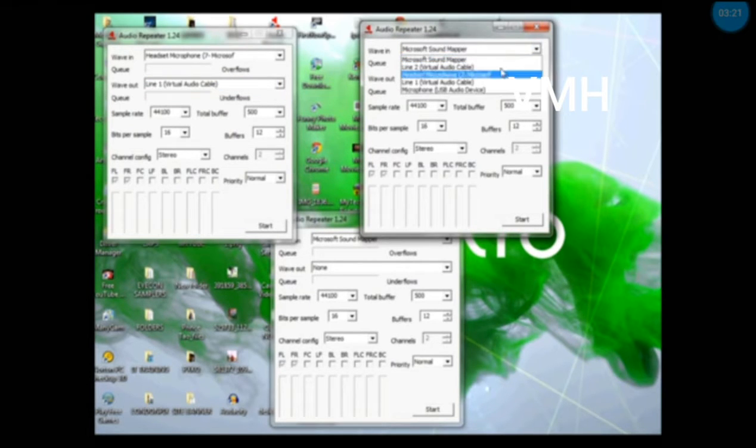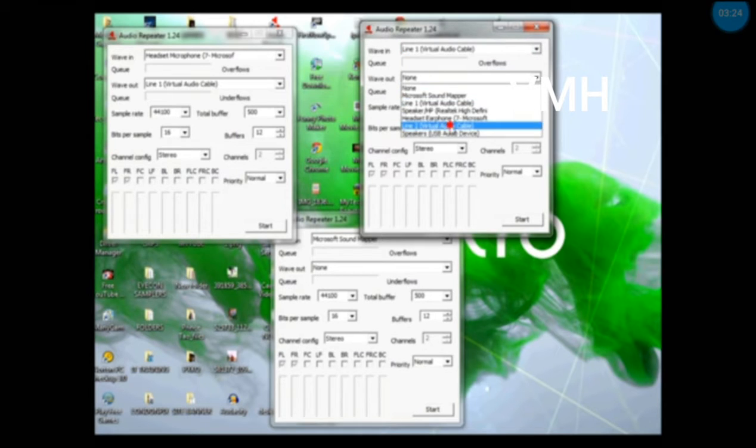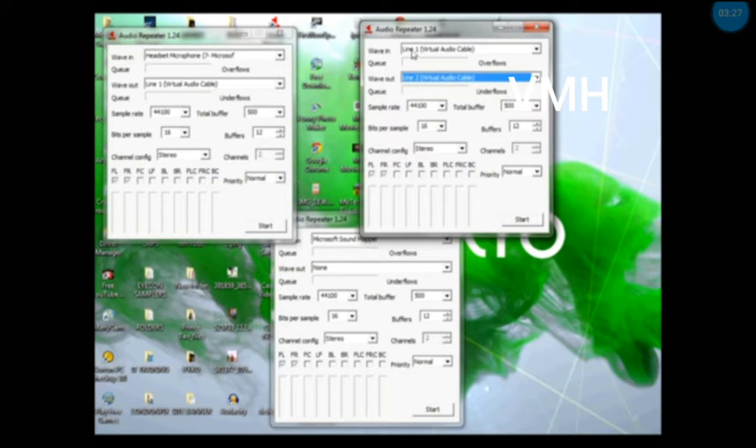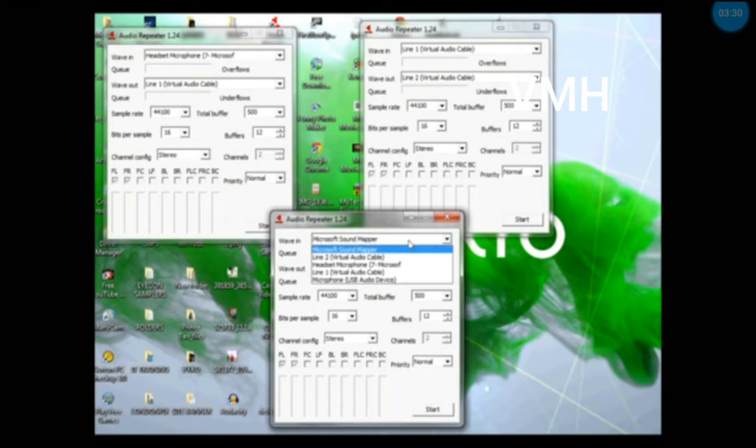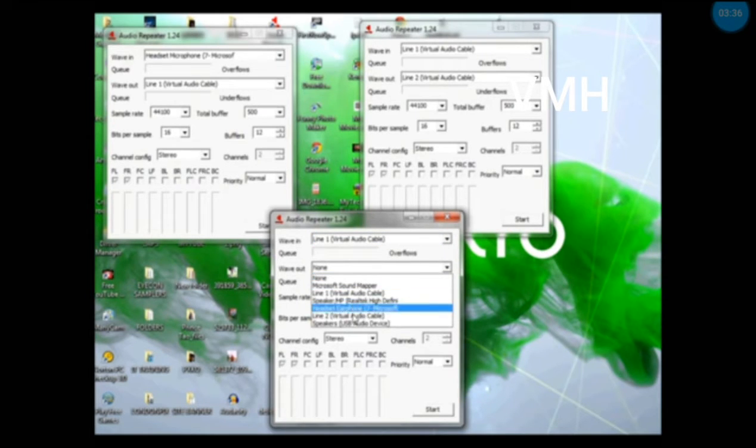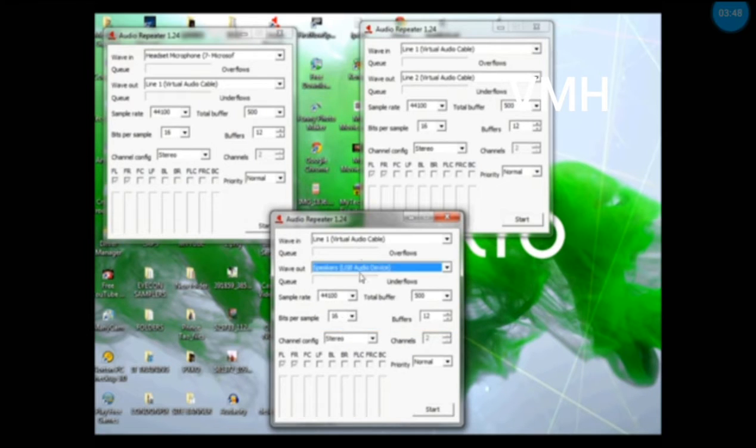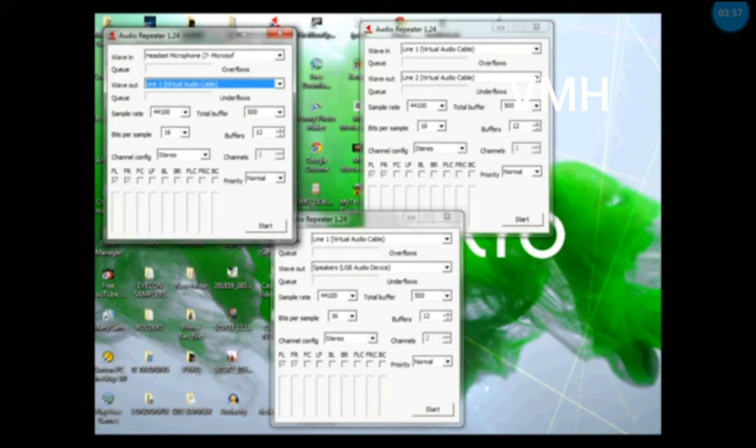On the second repeater, wave in should be line 1 and the wave out should be line 2. And on the last repeater, wave in should be line 1 and the wave out should be your speaker. It can be a headset or a speaker, so make sure that you choose the speaker that you want to listen to. You can start them anytime you like, and it should work. As long as you follow the video, you'll be okay.